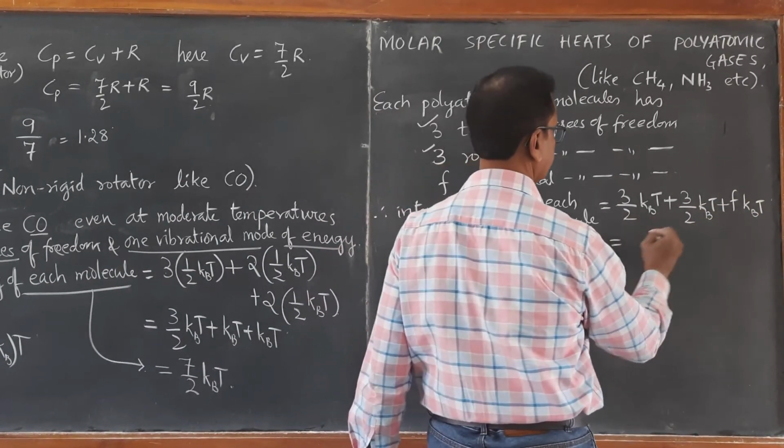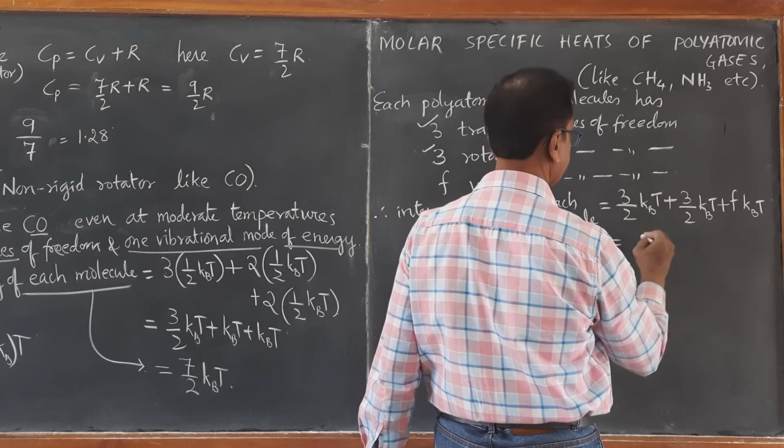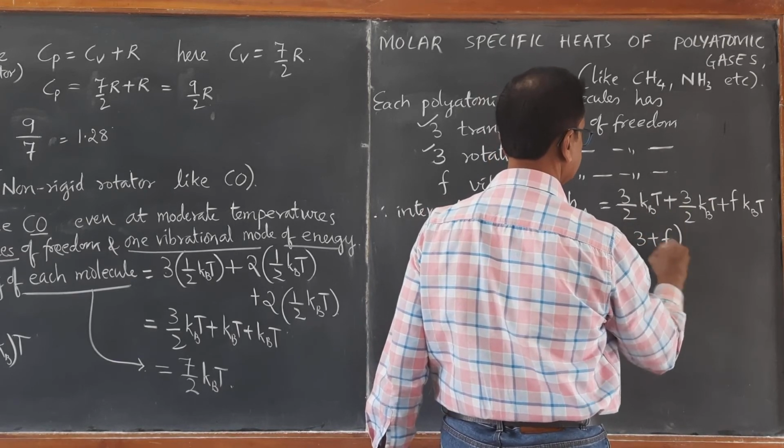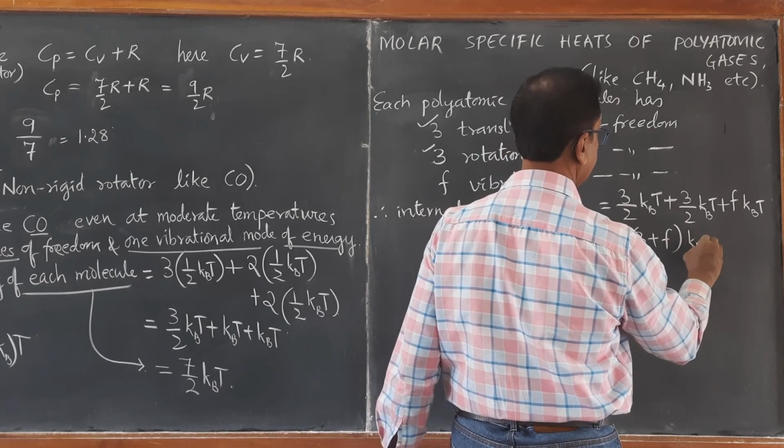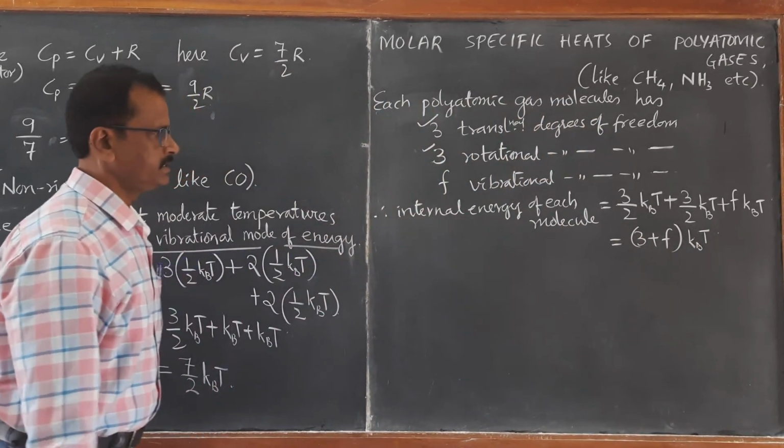Therefore, if you take out kBT common, 3/2 plus 3/2 becomes 3. So it becomes (3 plus F) kB T.